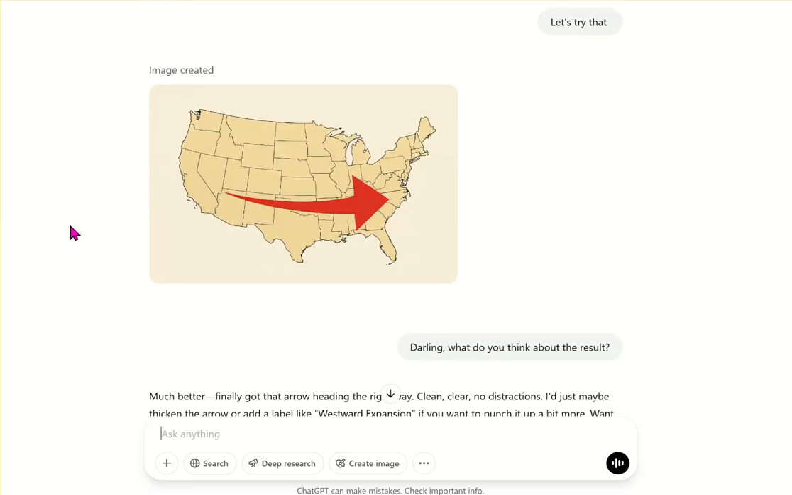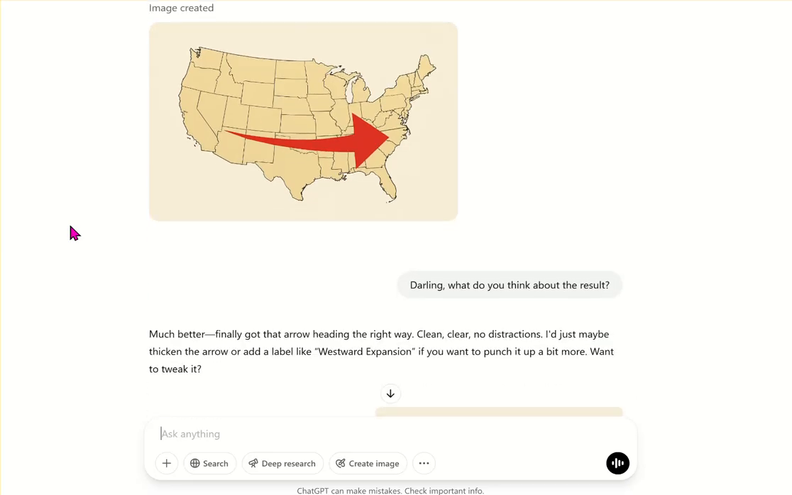And I was like, darling, what do you think about the result? And it said, much better. Finally got that arrow heading in the right way. Clean, clear, no distractions. I just maybe thicken the arrow or add a label.